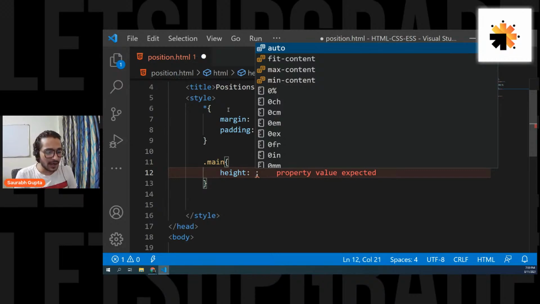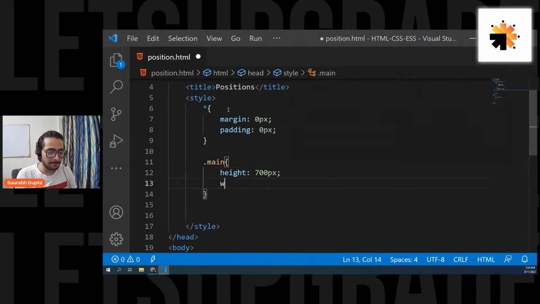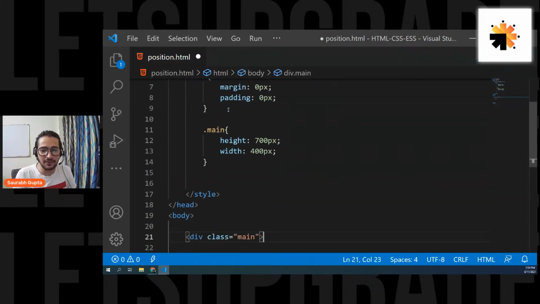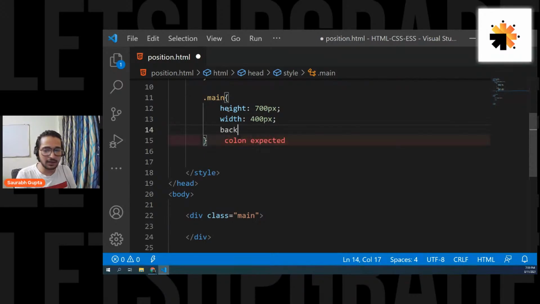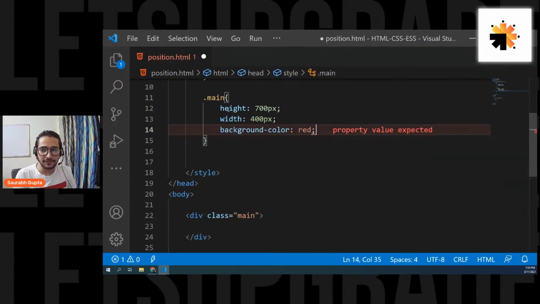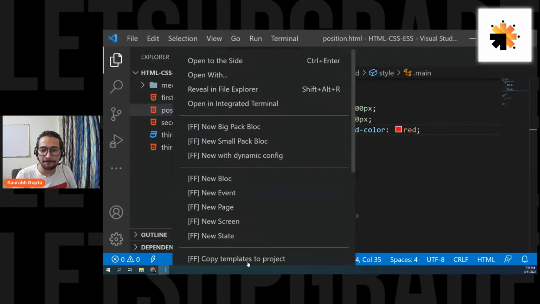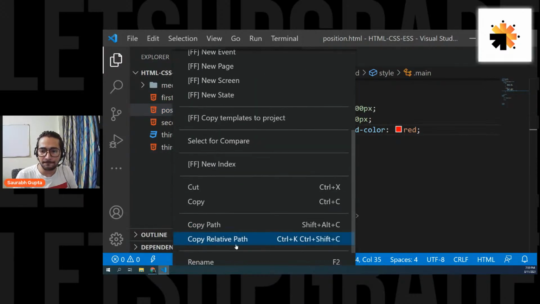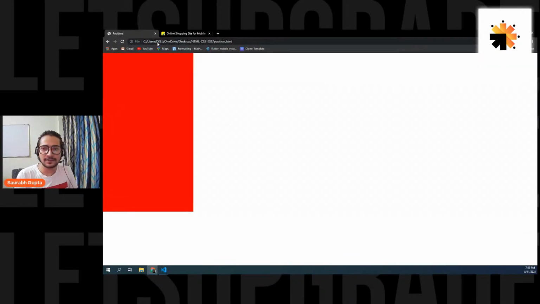So height of 500 pixels or maybe 700 pixels, and width of 400 pixels. Guys, please focus. Let's give it a background color of red. Let's see if we can see it now. Copy the path, go in your browser, and here we go. Cool, perfect. So now we have the div.